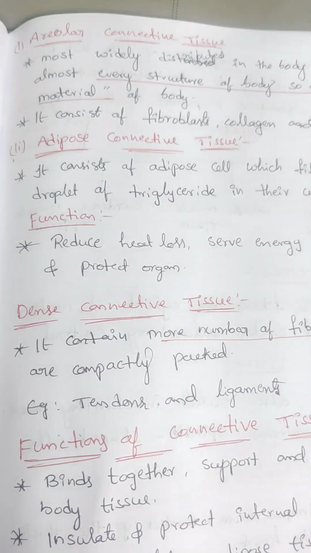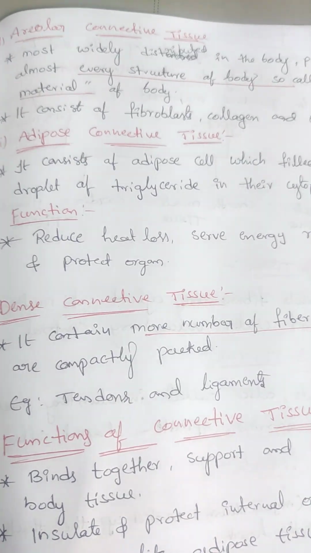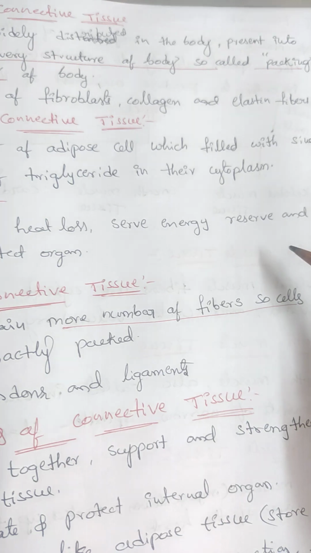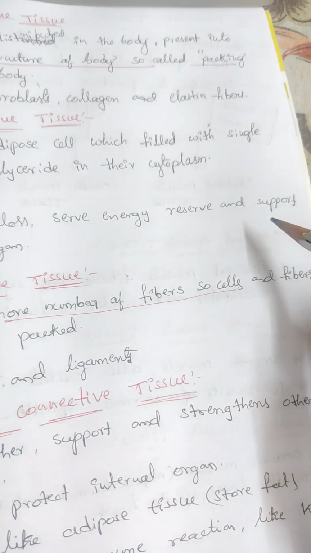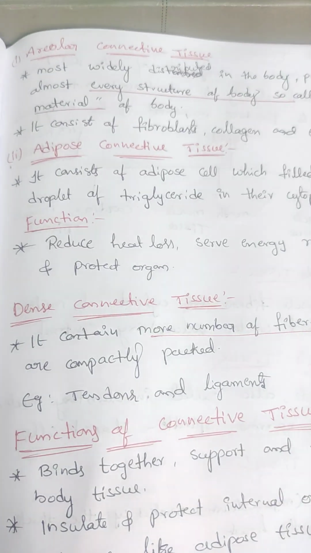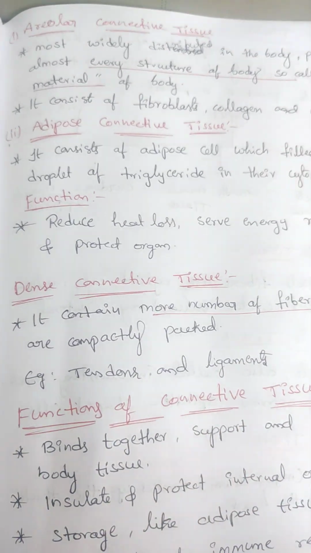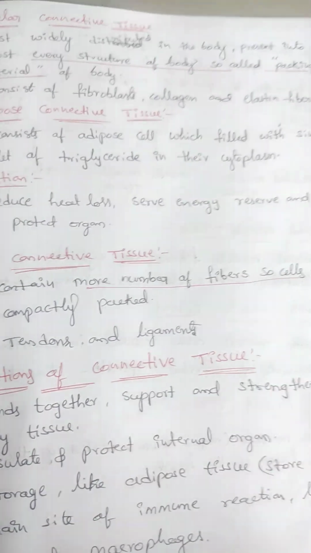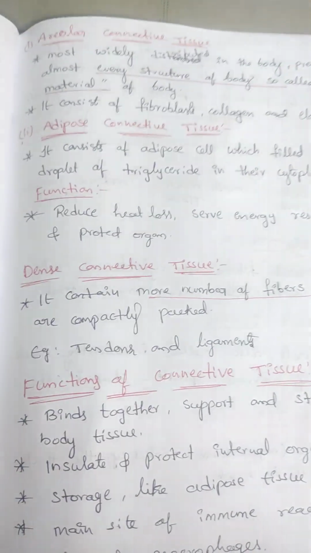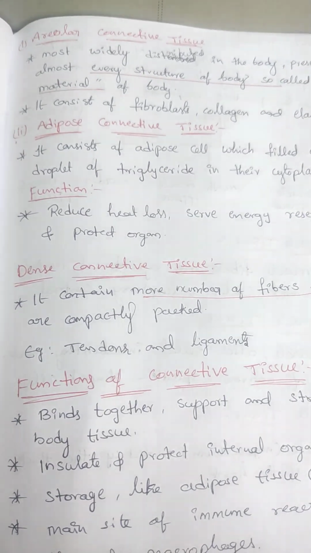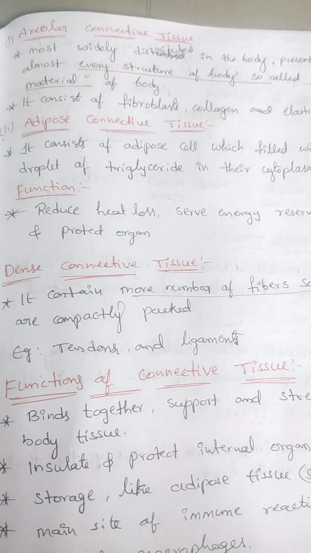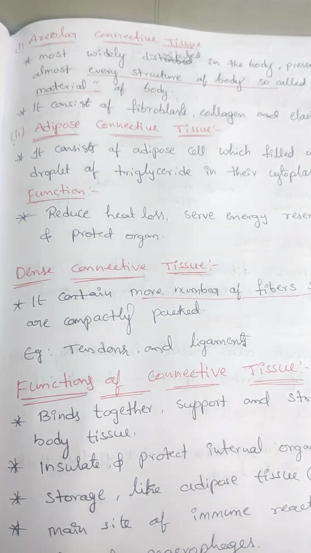And what is the function of adipose connective tissue? It reduces heat loss, serves as an energy reserve, and supports and protects the body organs. Dense connective tissue contains a greater number of fibers, so cells and fibers are compactly packed. Examples of dense connective tissue are tendons and ligaments.